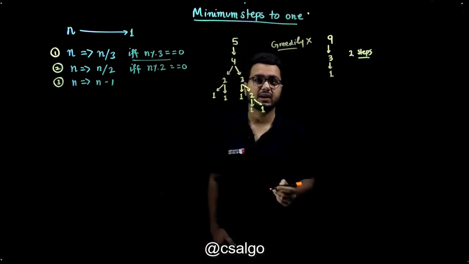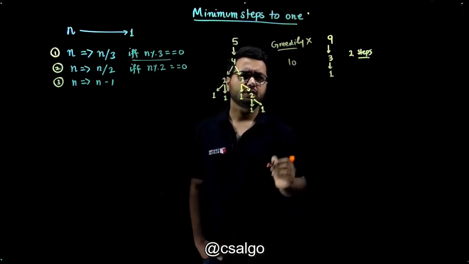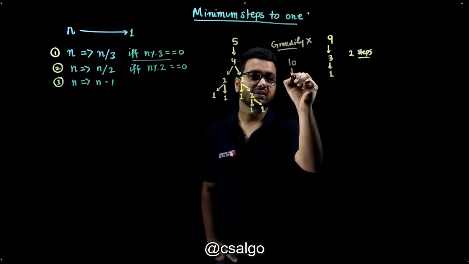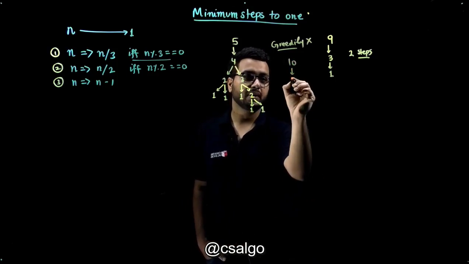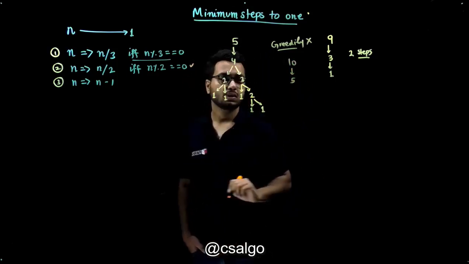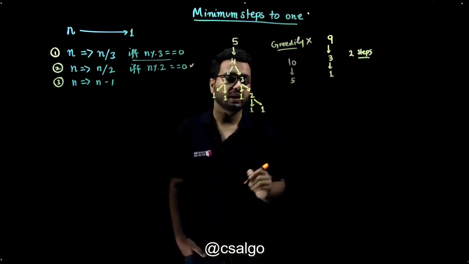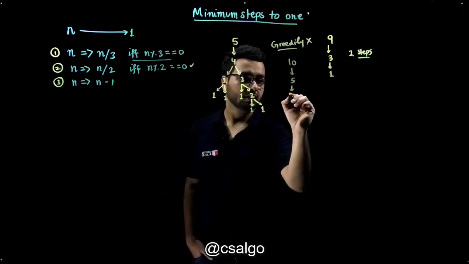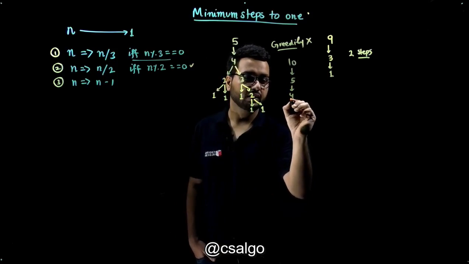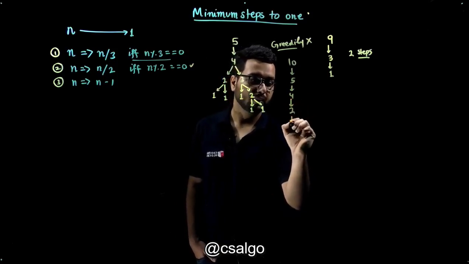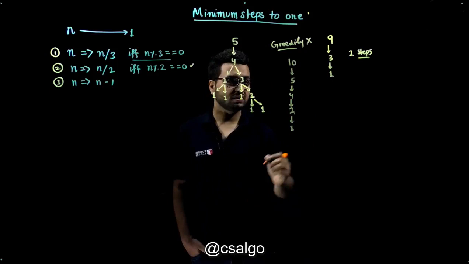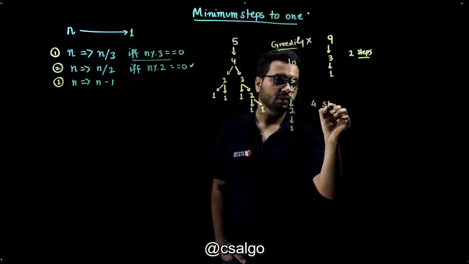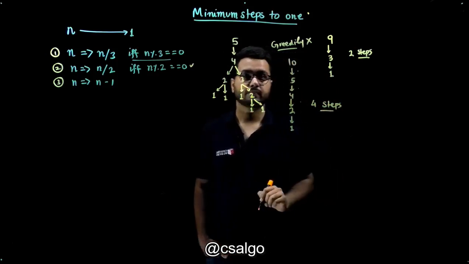Why? For example, if I give you a number 10, the greedy approach would say we will reduce this to 5 by dividing it by 2, because 10 is divisible by 2, and from 5 I have only one option, I can go to 4, and from 4 I can go to 2, and from here I can go to 1. So you can see you need 1, 2, 3, 4 steps. You would need 4 steps.